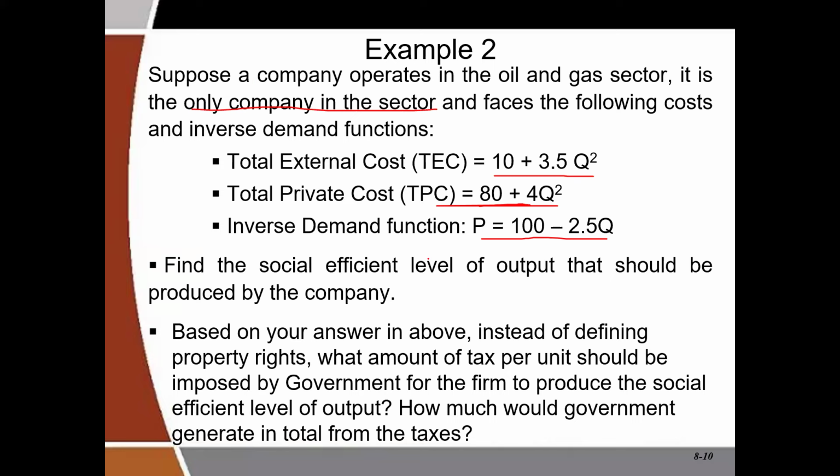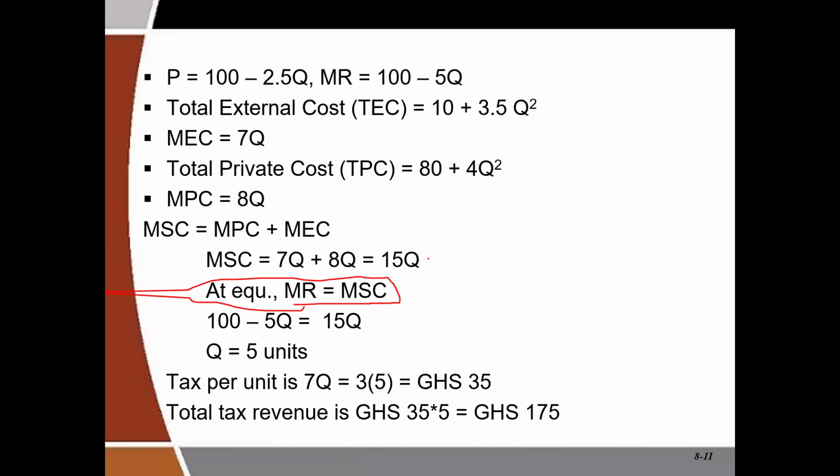Now, the question gave total external cost and total private cost. So if we want the marginals, we just differentiate with respect to quantity. If this is our total external cost and you differentiate with respect to quantity, you are going to have 7Q as the marginal external cost.